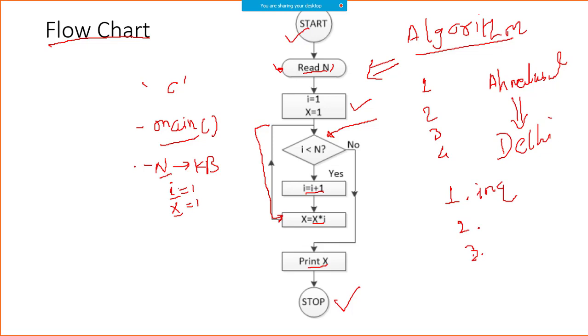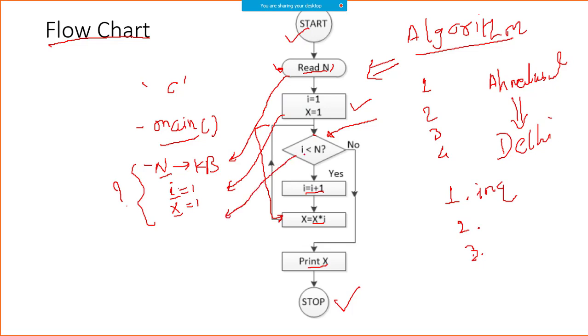That is question number 1. What is I, what is X, and what is N? The second thing is, when we are writing this I equal to I plus 1, you have to make a decision like this. So like in a flow chart, as I said, we need to understand how read n gets converted into a programming statement, how this I equal to 1, x equal to 1 get converted into programming statements, and how this diamond gets converted into a programming statement.